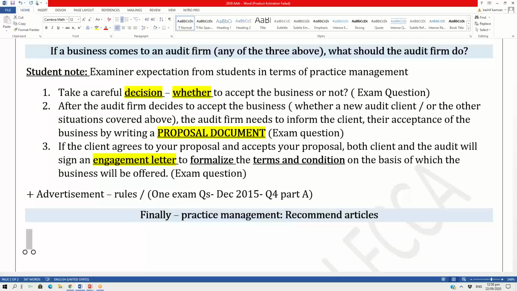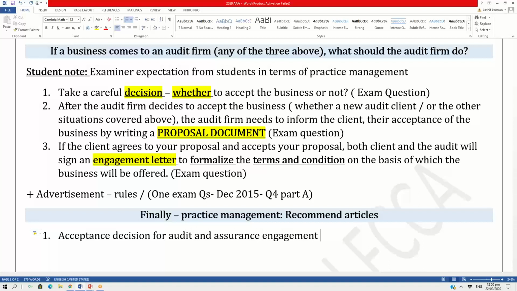Number 1 article I recommended you is an acceptance decision. I hope you can realize the importance of that now. Acceptance decision for audit and assurance engagement, which you should be reading, right? And the second article is audit in a specialized industry. I would prefer that you read both these articles and try to absorb them. In my next lecture, I will be guiding you about these 2 articles.